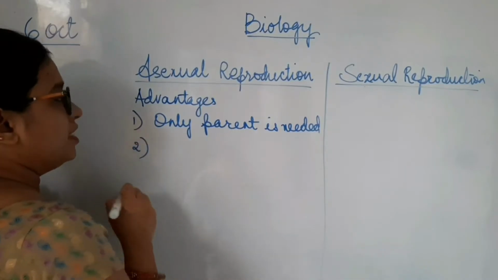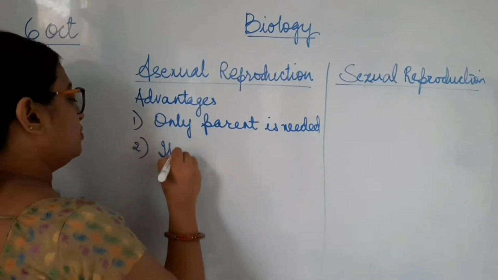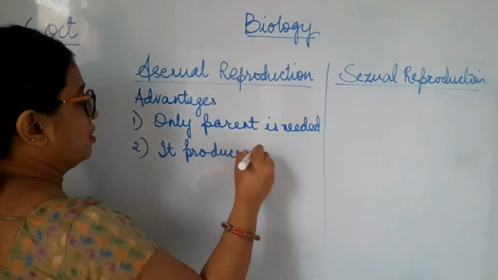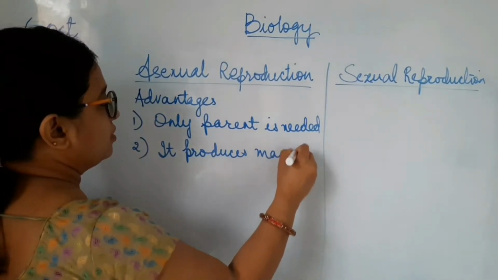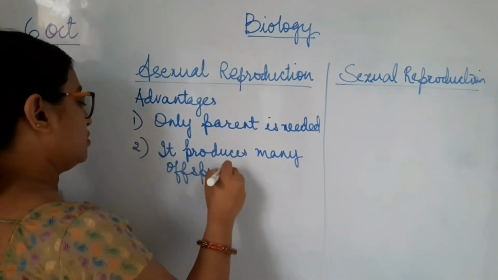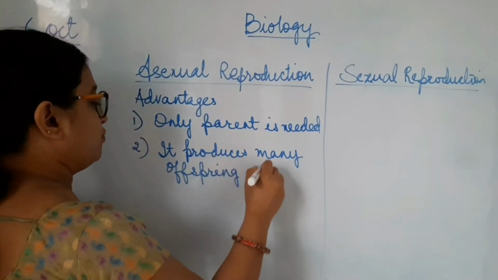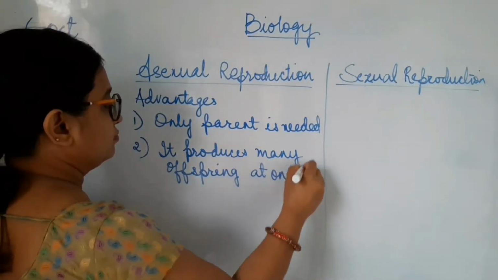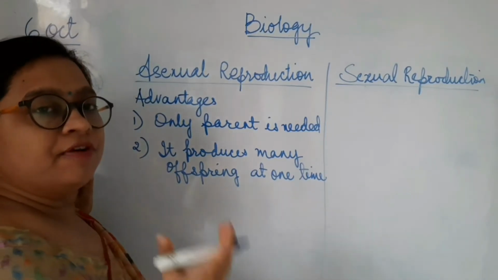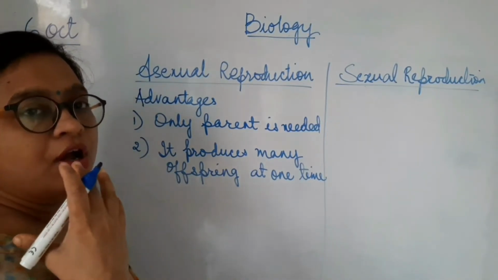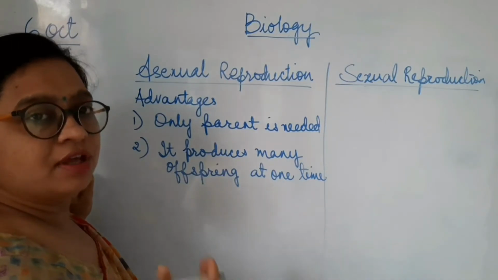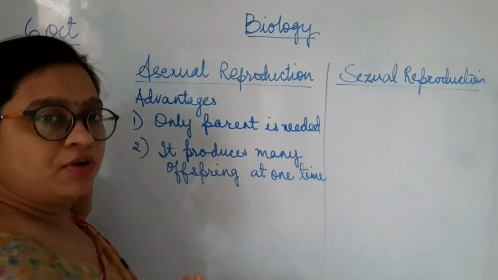The second advantage is that it reproduces many offspring at one time. So, if lots of offspring have to be produced, then asexual reproduction is the way. It produces lots of offspring at one time.